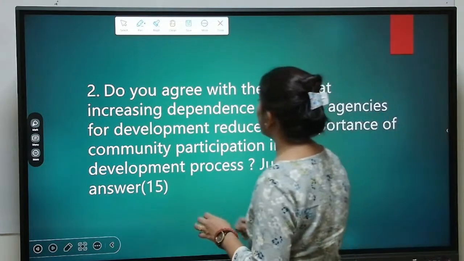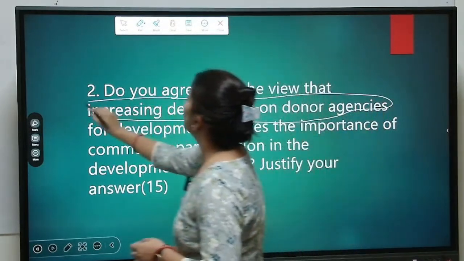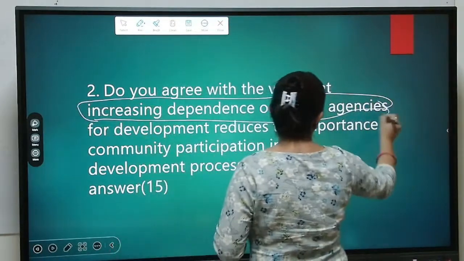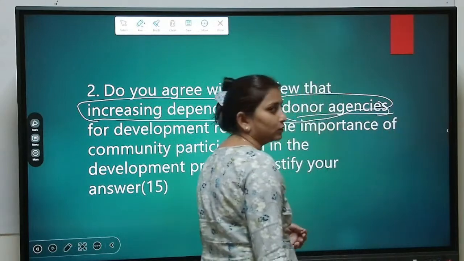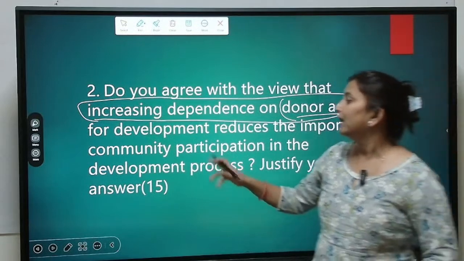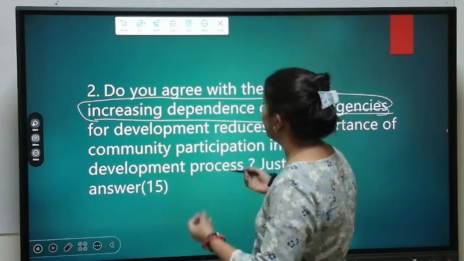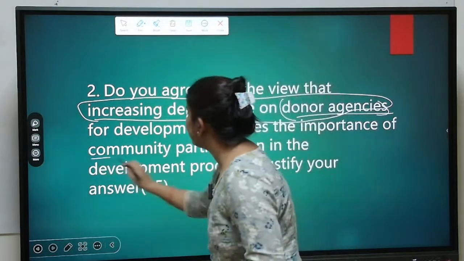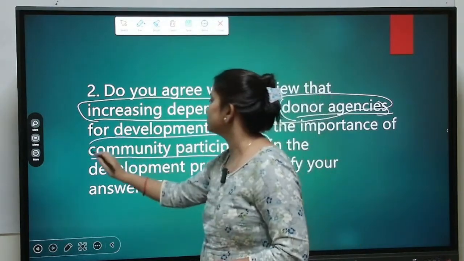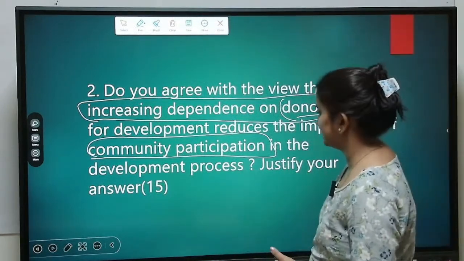So the keywords are increasing dependence on donor agencies. Our focus area, our introduction should definitely begin with donor agencies. Who are donor agencies? Some examples of them. And with increasing dependence on donor agencies, we are decreasing community participation. So this will also be our keyword for development: reduces the importance of community participation.